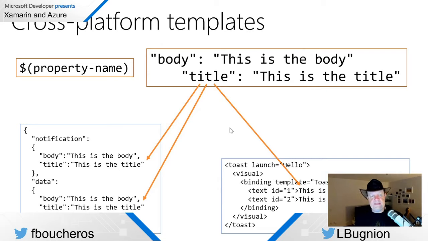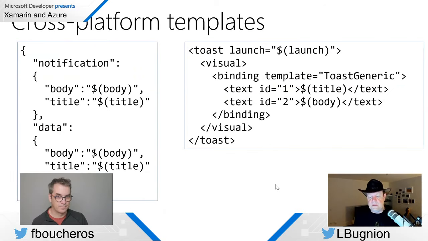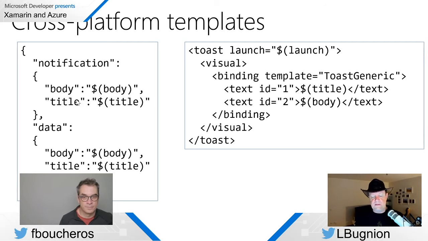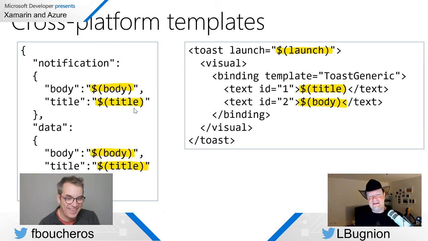So in essence, what we are going to have is those cross-platform templates. They are going to look like that. The Android device is going to send something to the notification hub and say, I need you to send me some JSON, and I want the body variable to be at this place. I want the title to be here. And the Windows device is going to do exactly the same. It's going to say, well, I need that template. It's an XML template, and I want the body here.